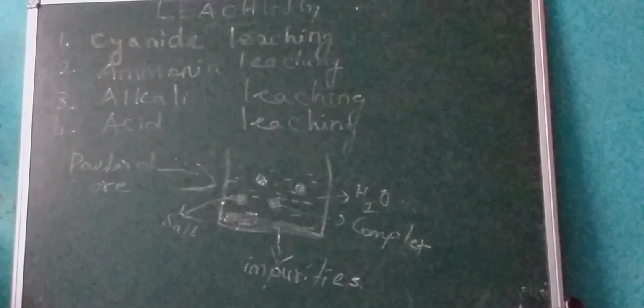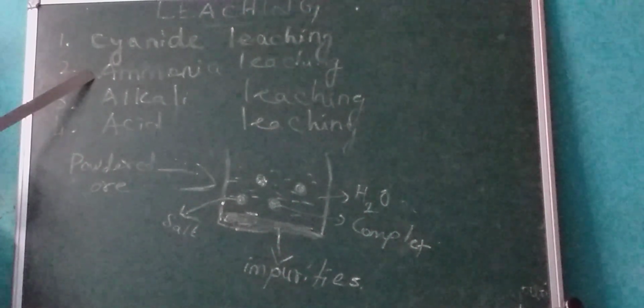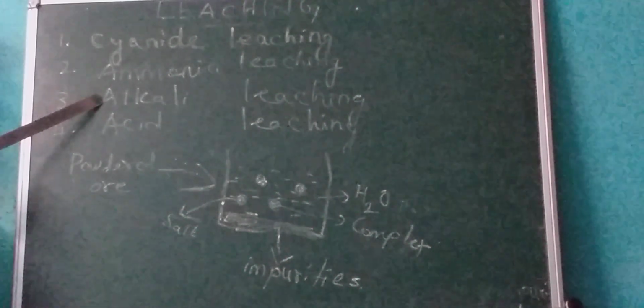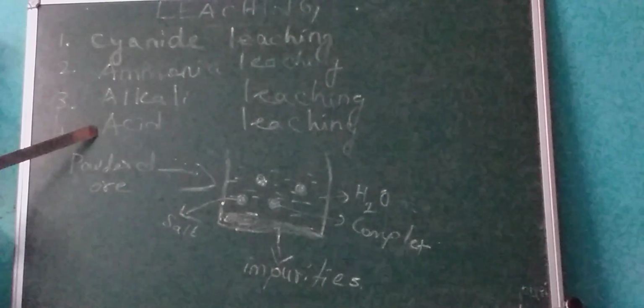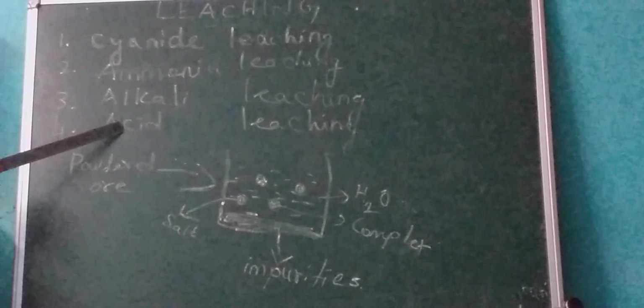Based on the leaching process, there are four types. Number one is cyanide leaching, where we can use sodium cyanide or potassium cyanide. Second, dilute ammonia is used as a solvent in ammonia leaching. In alkali leaching, sodium hydroxide is used as the alkali, and in acid leaching, dilute acids like sulfuric acid or hydrochloric acid are used as the solvent.